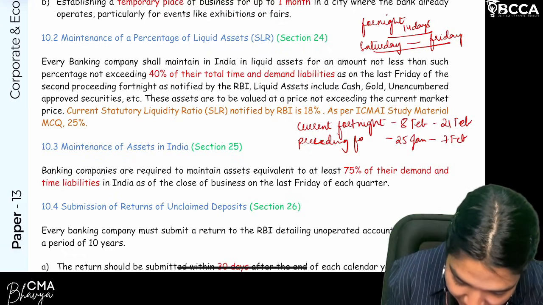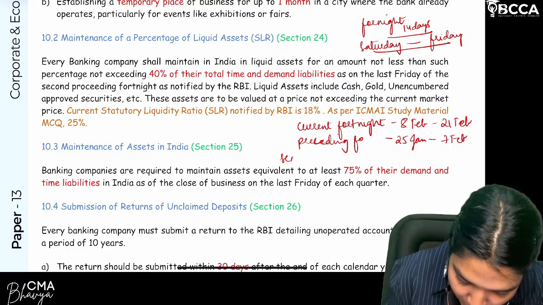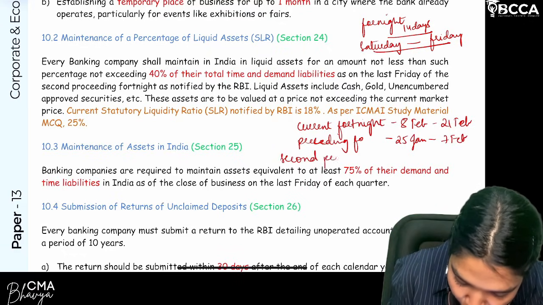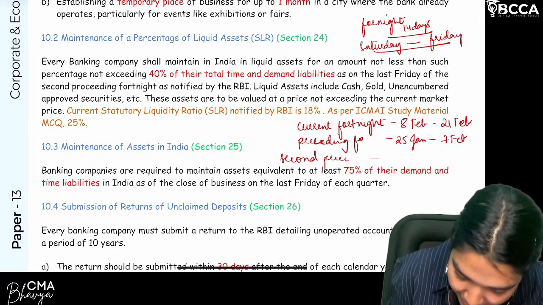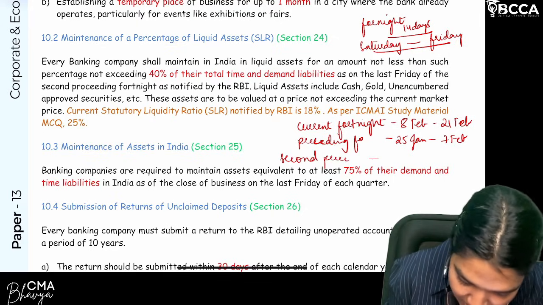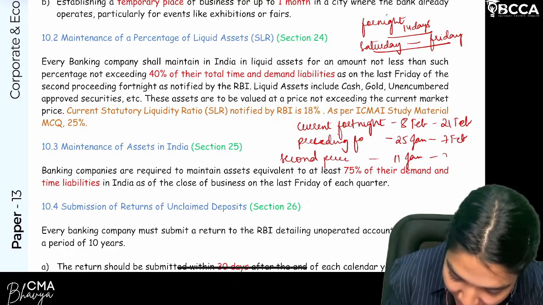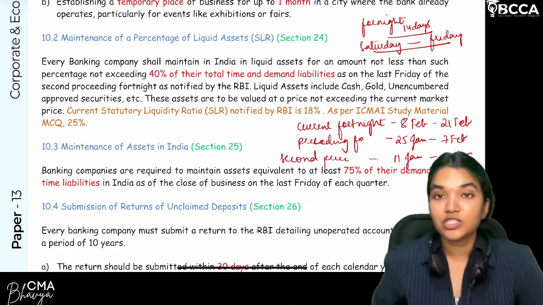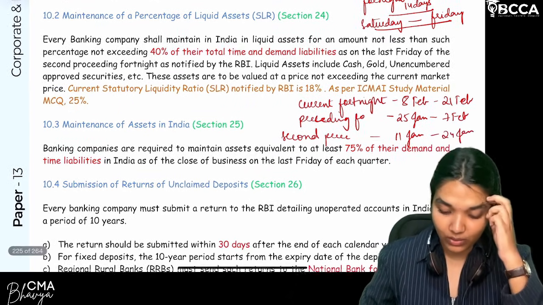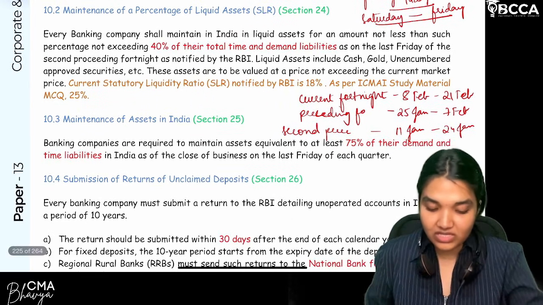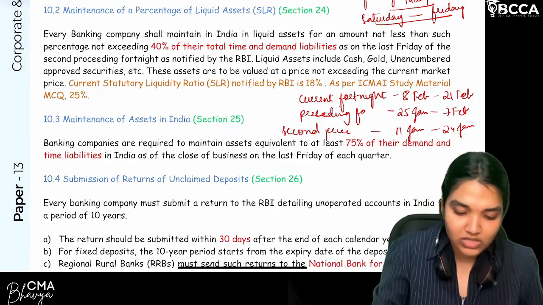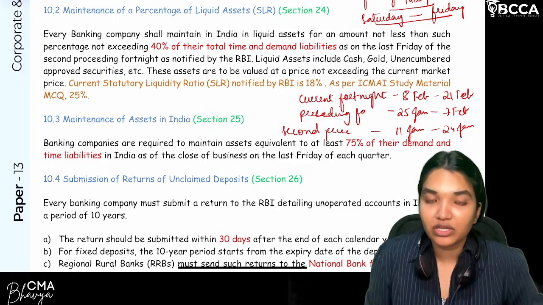Clear? Then, if this is the preceding fortnight, what will be the second preceding fortnight? This will again be the period before. What is it? It's nothing but 11th Jan to 24th Jan. Just to avoid any time wastage and confusion, I have framed the example beforehand.